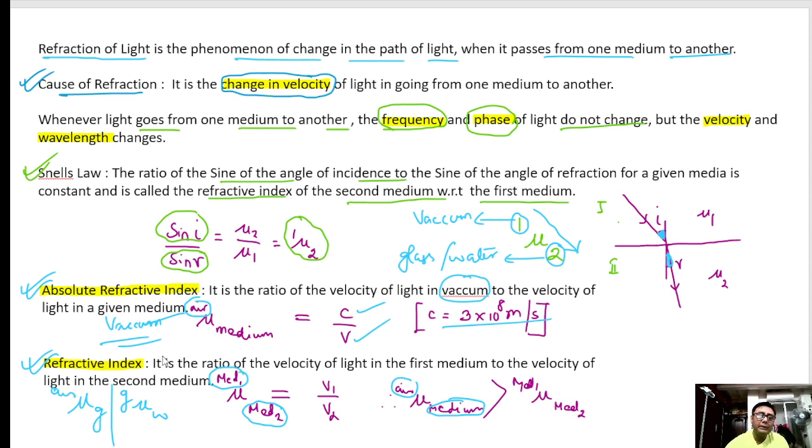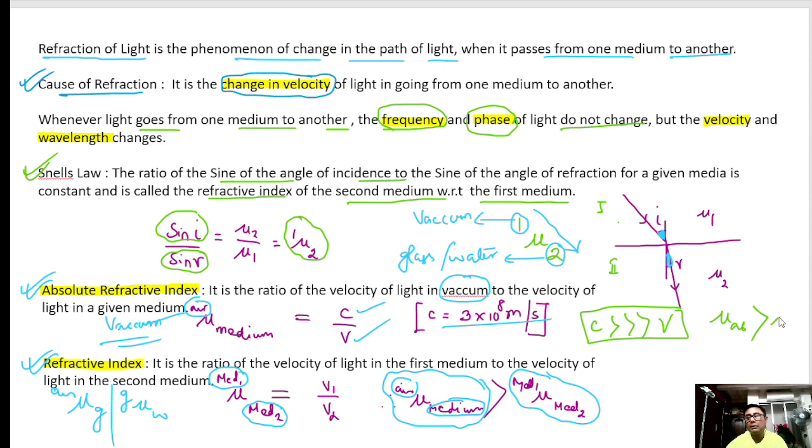So absolute refractive index is always greater than the refractive index, because absolute refractive index is C by V. And since C is always greater than any V, that is why the absolute refractive index will always be greater than the refractive index of any medium. Please take a note of it.